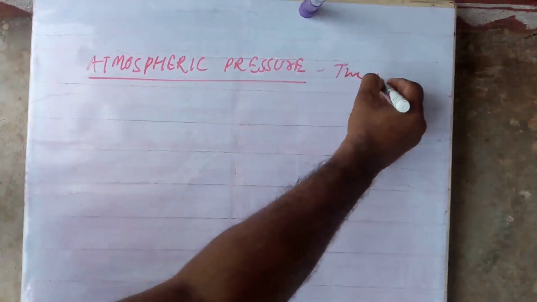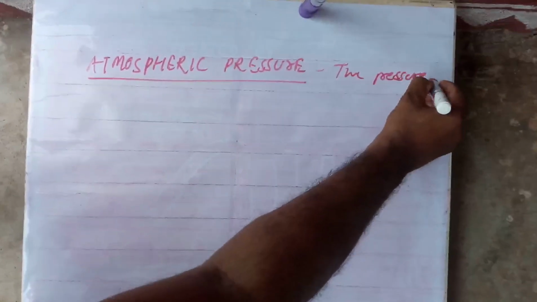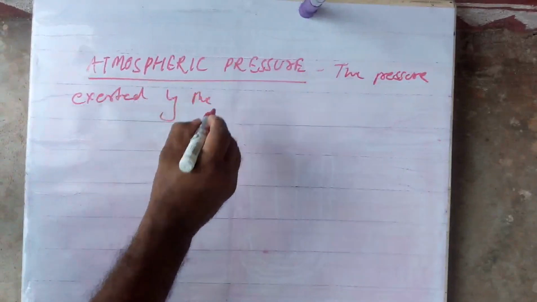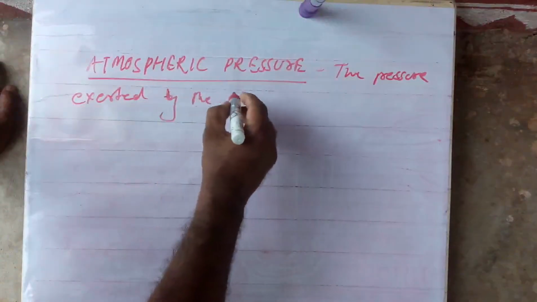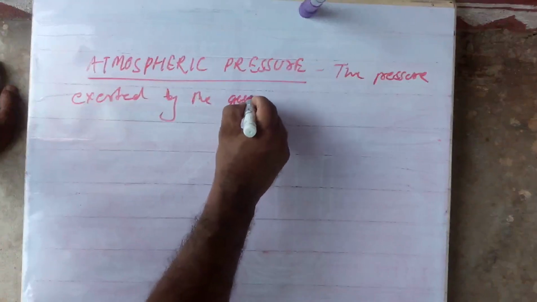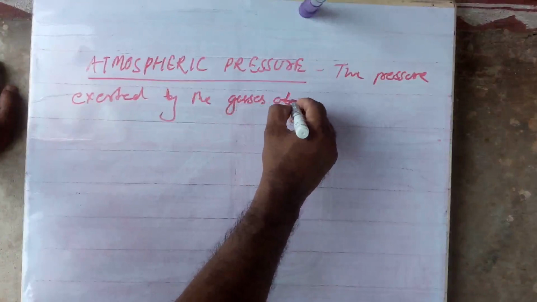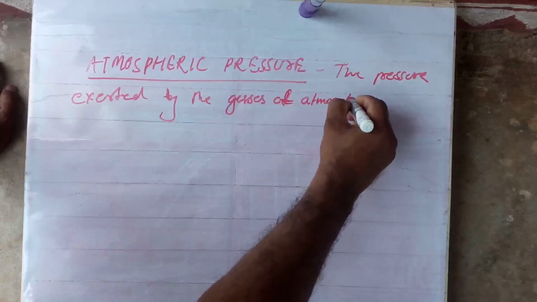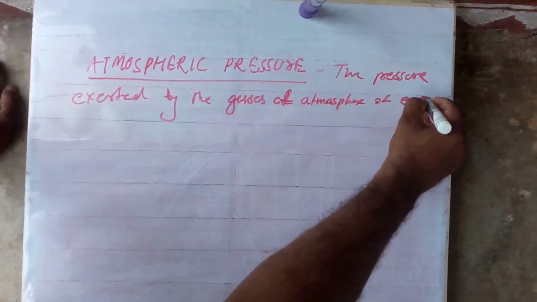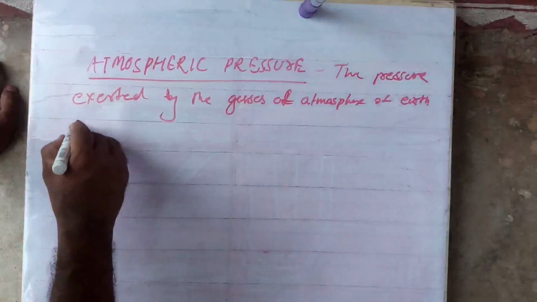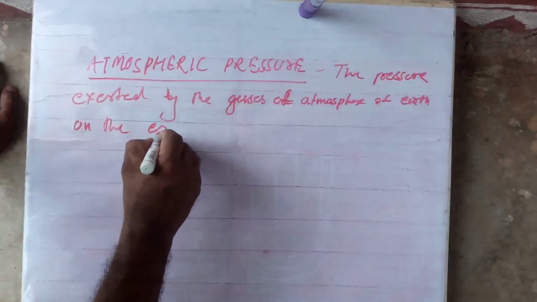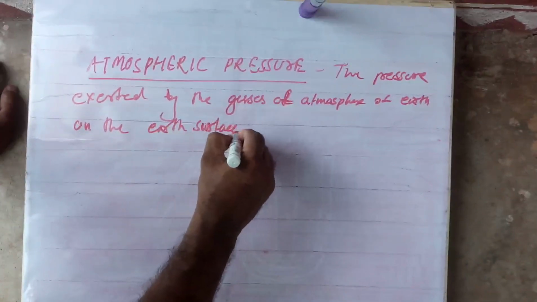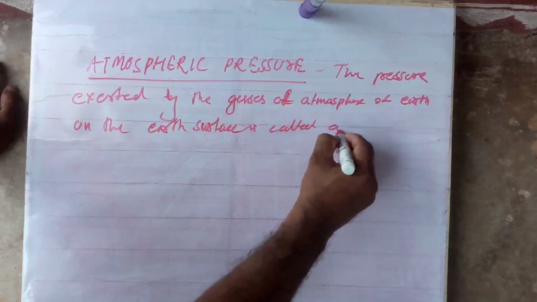The pressure exerted by the gases of the atmosphere of the earth on the earth's surface is called atmospheric pressure.